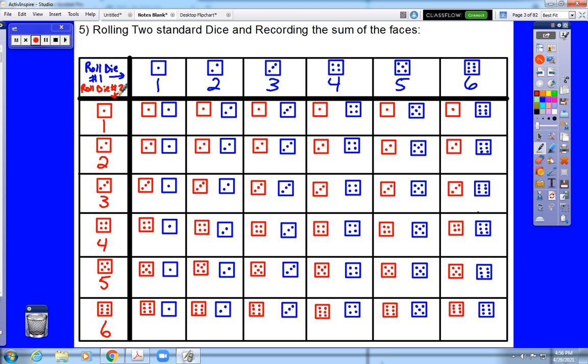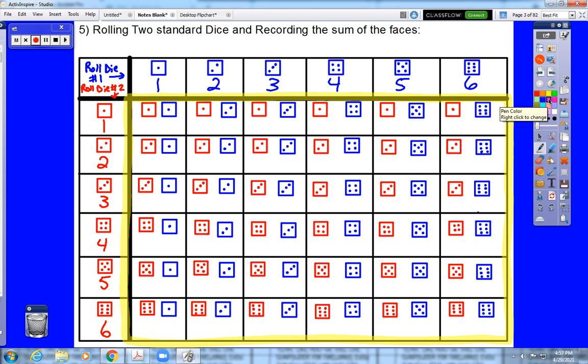And the body of the chart, this would be the sample space for rolling 2 dice. There are 36 possible outcomes. However, this problem, number 5, doesn't say just roll 2 standard dice and record the numbers.